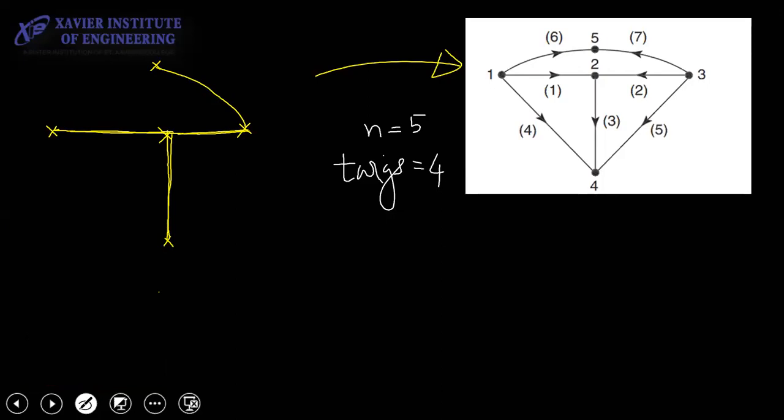So say this will be what? This is the 7th one, this is the first one, this is the second one, and this is the third one. So now how will I write the twigs? I'll put twigs, I'll put colon, open bracket, 1, 2, 3, 7.